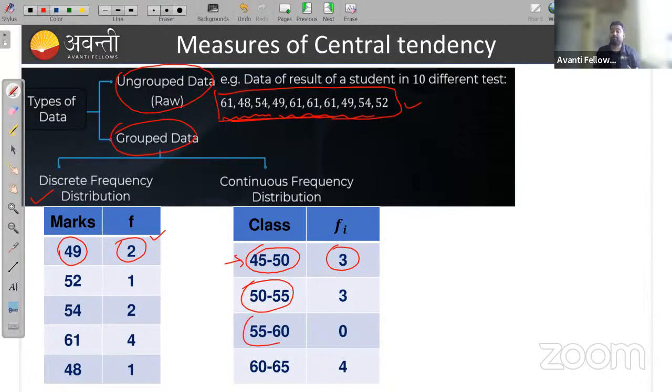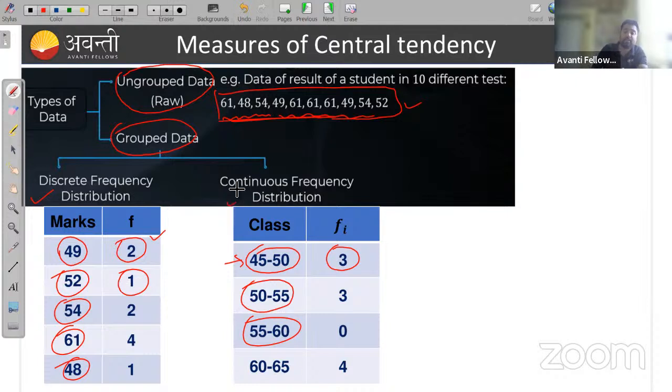Similarly, 50 to 55, 55 to 60. Here also 52, 54, 61, 48. So these are the frequency. What is frequency? Frequency is the number of occurrence of marks or the number of occurrence of data. Okay, this is my frequency.